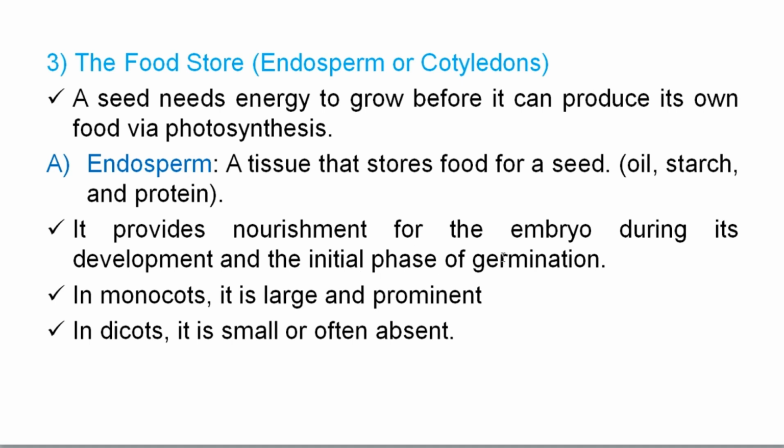And during the initial phase of germination, that stage needs energy, and that energy is provided from endosperm. In monocots, the endosperm is large and prominent, but in dicots, the endosperm is small and often absent. Yes, this is another important point.